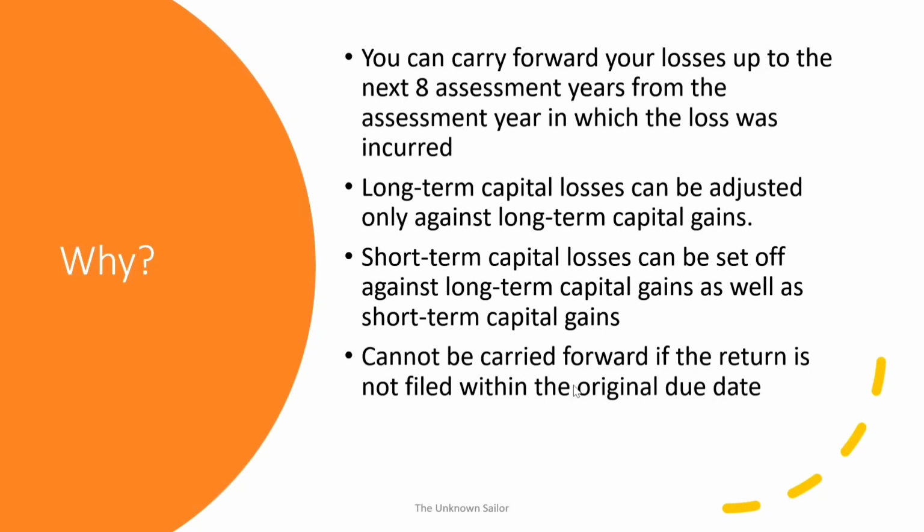So if that is clubbed with short-term gains, the government itself is losing 5% more, which they don't want to do. So they put that clause stating that long-term capital losses can only be adjusted against long-term capital gains. But short-term capital losses, you can set off against long-term capital gains or short-term capital gains.